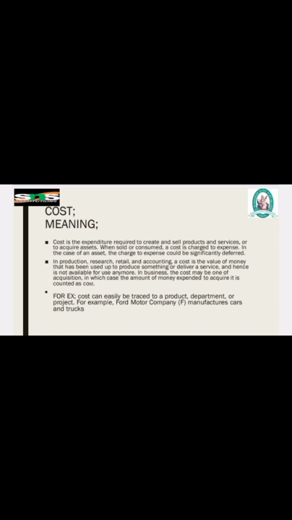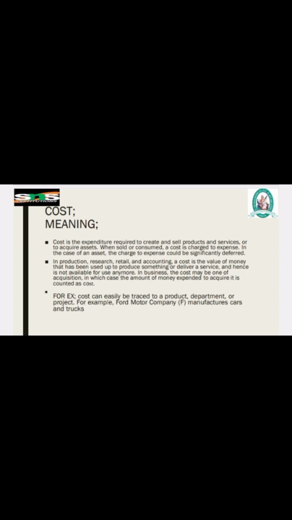Hello guys, now we are going to discuss cost accounting. Cost is one of the things required for each and every factor of manufacturing a product. Without cost we cannot buy anything, in the buying or selling process. Here the cost is the expenditure required to create and sell the product and services or to acquire an asset. When sold or consumed, a cost is charged to expenses.